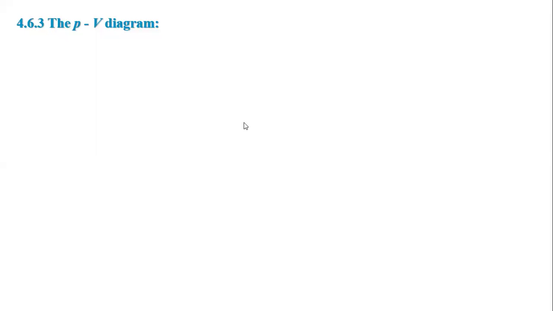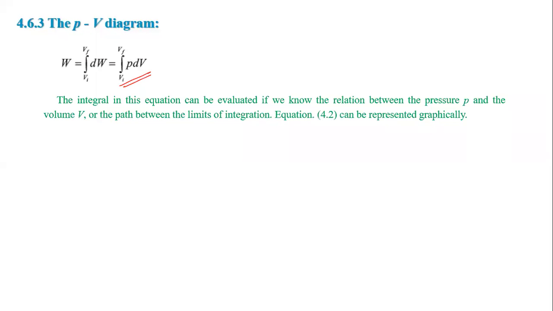Now let's see the PV diagram in detail. So you know that work done is equal to the integration of P into dV. This formula we already obtained in the last lecture. So within the limits between initial volume and final volume, the integral in this equation can be evaluated if we know the relation between pressure and volume, or the path between the limits of integration.